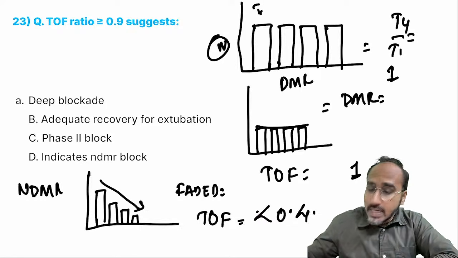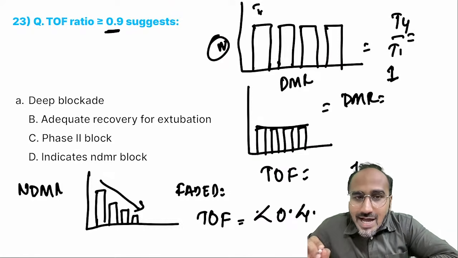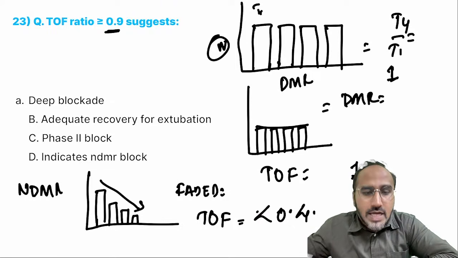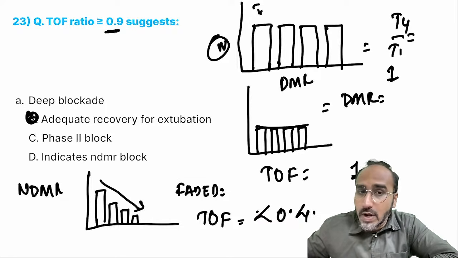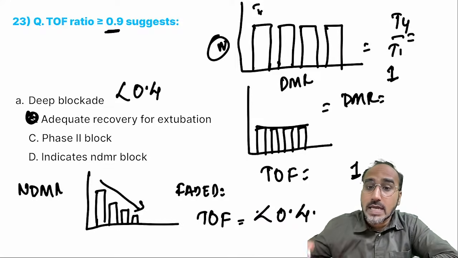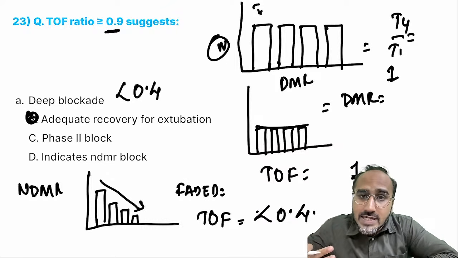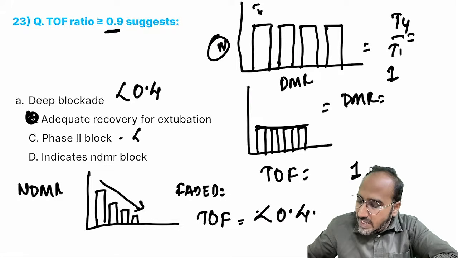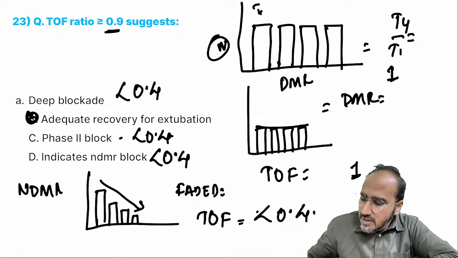Okay? If you see a train-of-4 ratio of more than 0.9, it indicates what? The patient is adequately recovered from the muscle relaxant effect and can be extubated. In case of deep blockade, you will see a ratio less than 0.4. In case of phase 2 block, what is phase 2 block? If you have given succinylcholine in a very high dose, 7 mg per kg body weight, then succinylcholine will act as a non-depolarizing muscle relaxant and you will see a ratio of less than 0.4. In case of non-depolarizing, always the ratio will be less than 0.4 only.